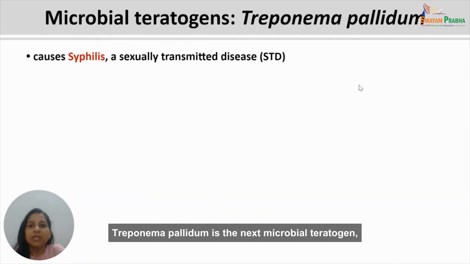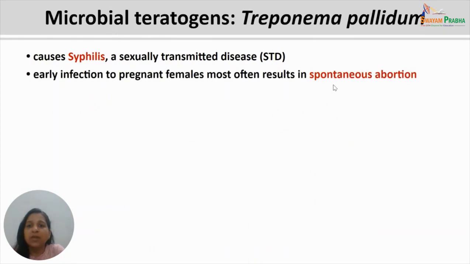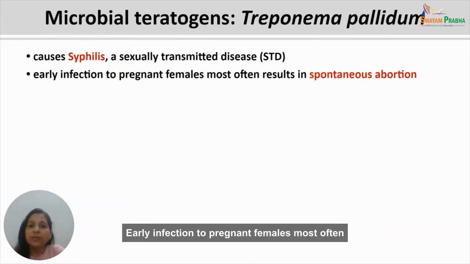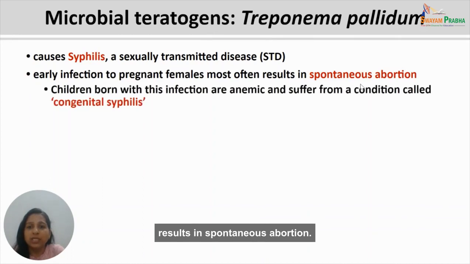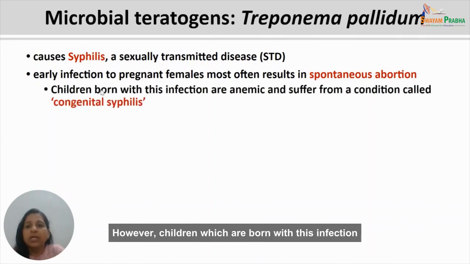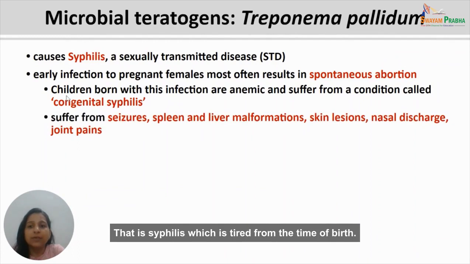Treponema pallidum is the next microbial teratogen. It causes syphilis, which is a sexually transmitted disease. Early infection to pregnant females most often results in spontaneous abortion. However, children who are born with this infection are anemic and suffer from a condition known as congenital syphilis. That is syphilis right from the time of birth.